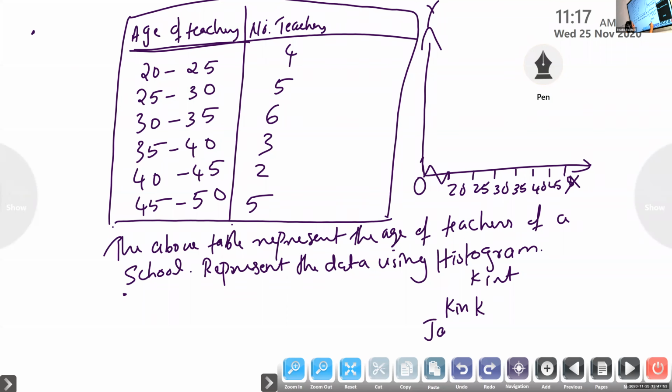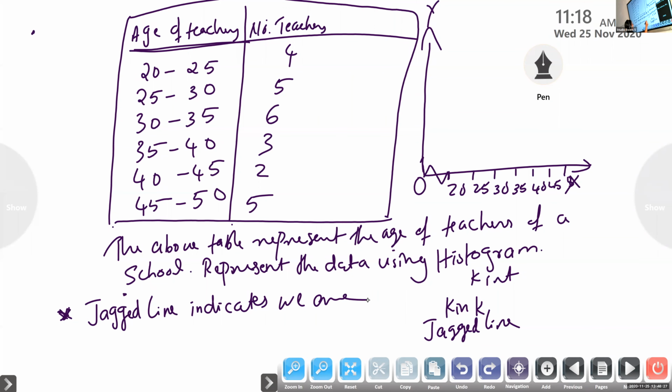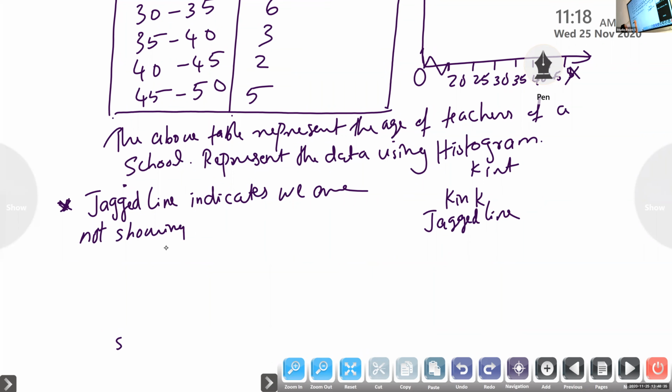If you want, you can write a note. Jagged line indicates we are not showing the numbers between 0 and 20.